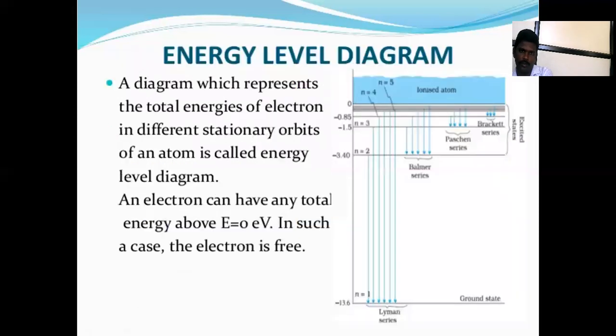the orbit. Then the energy level diagram of this series: the diagram which represents the total energy of the electron in different stationary orbits is called the energy level diagram. And the electron can have total energy equal to 0 electron volt. In such a case, the electron is a free electron.